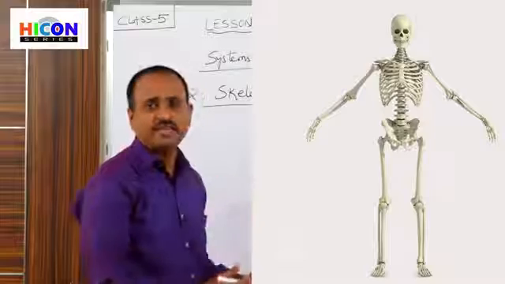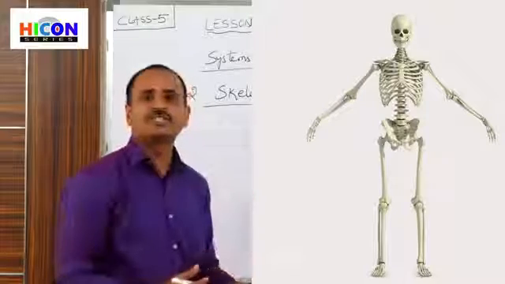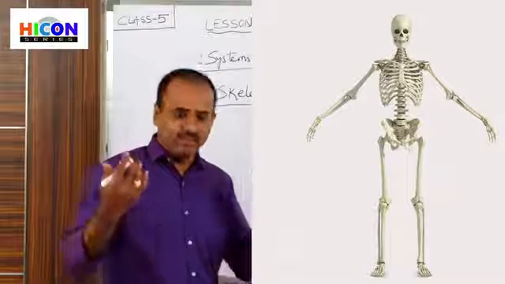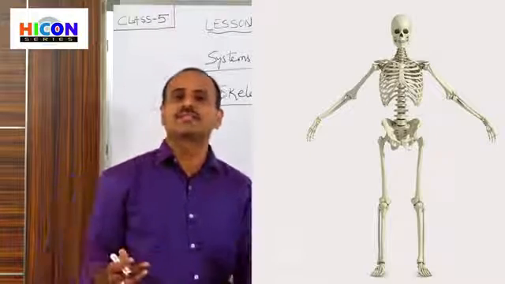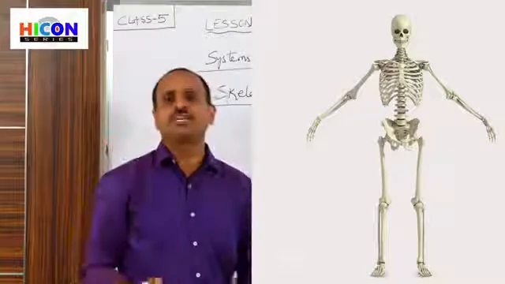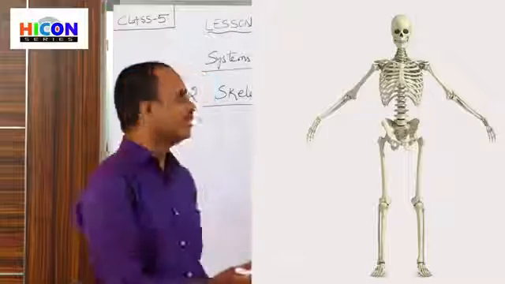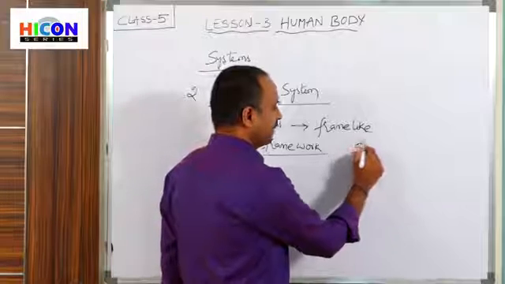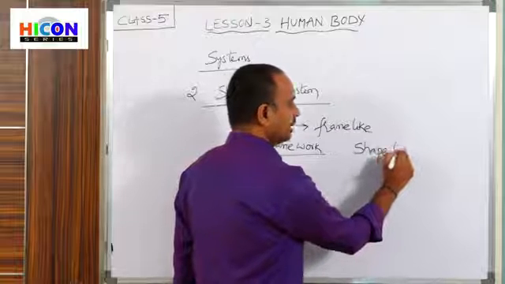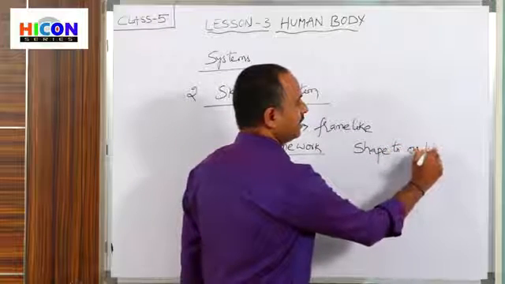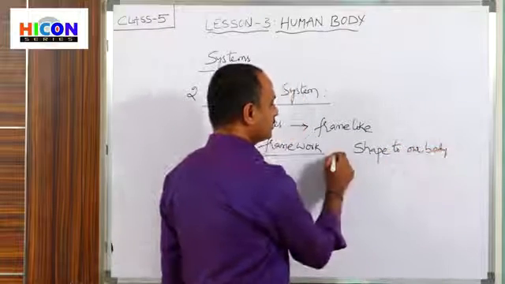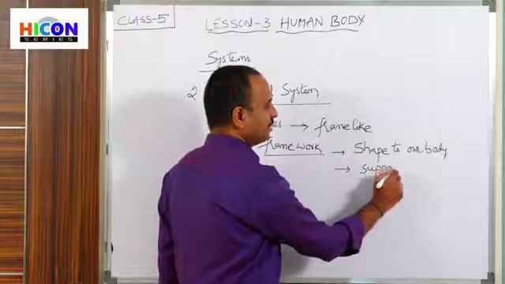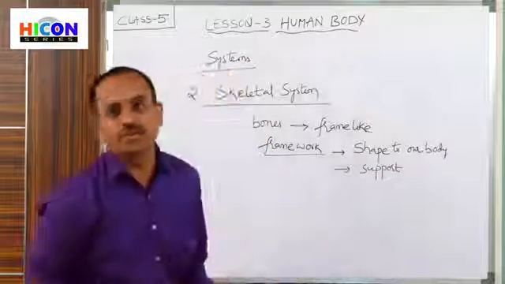This skeletal system gives our body a shape, so we are in a particular position. All human beings get a fixed shape because of this skeletal system. It also gives support to our body.